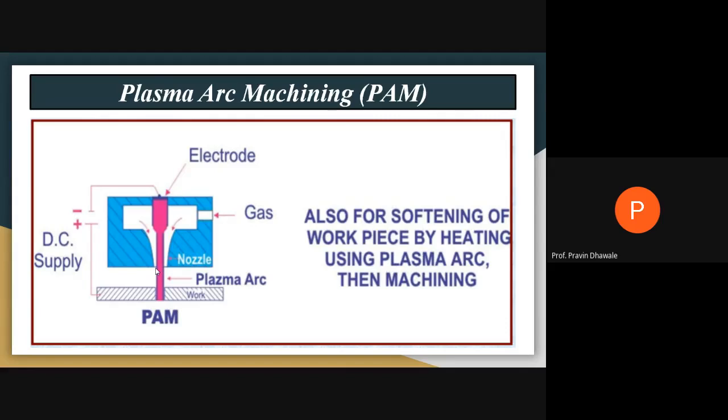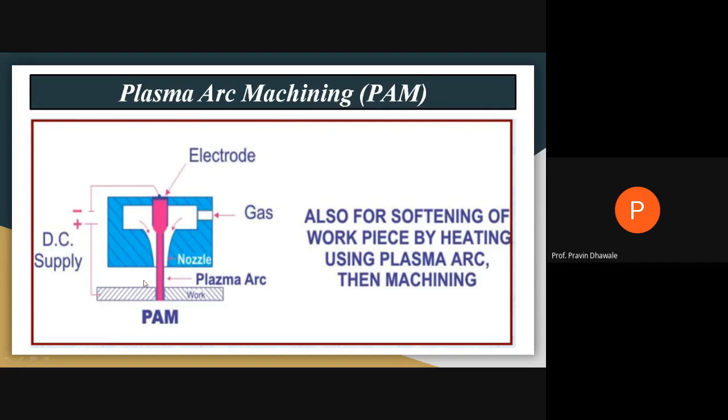This plasma arc machining process can also be used for softening of the workpiece by heating using the plasma arc, and after that machining is carried out. This is the block diagram representation of plasma arc machining. This will be the plasma. We supply the electric DC current. This will be the electrode, and this is some neutral, inert gas passing through this nozzle.